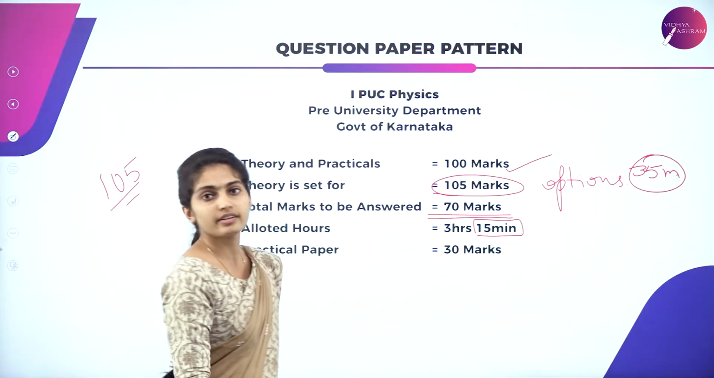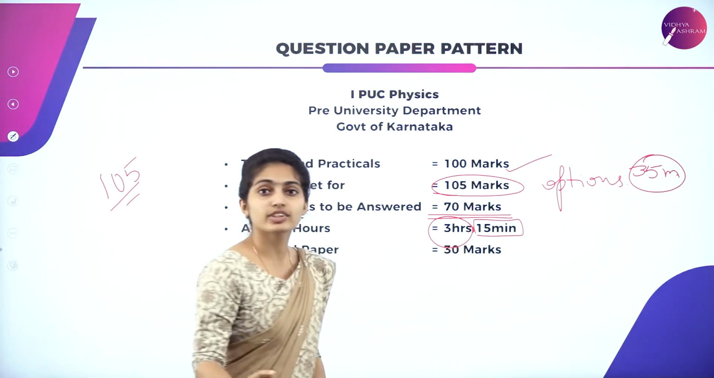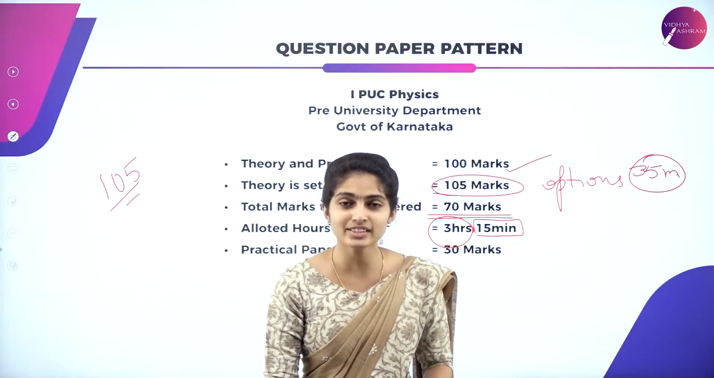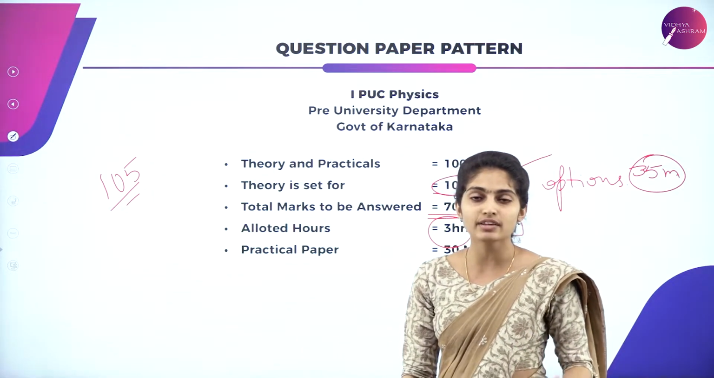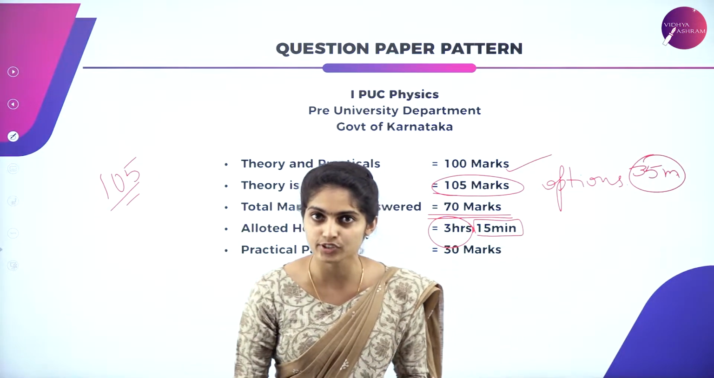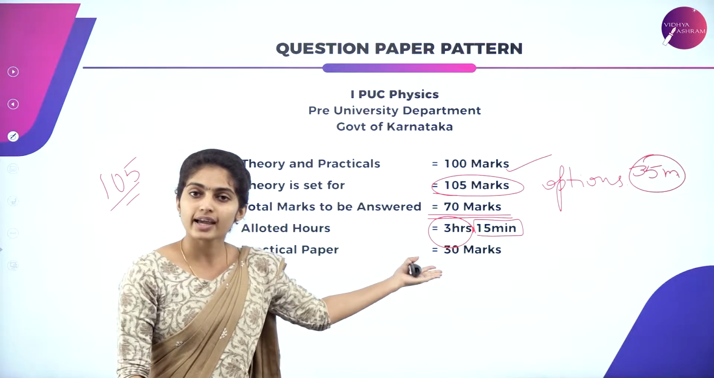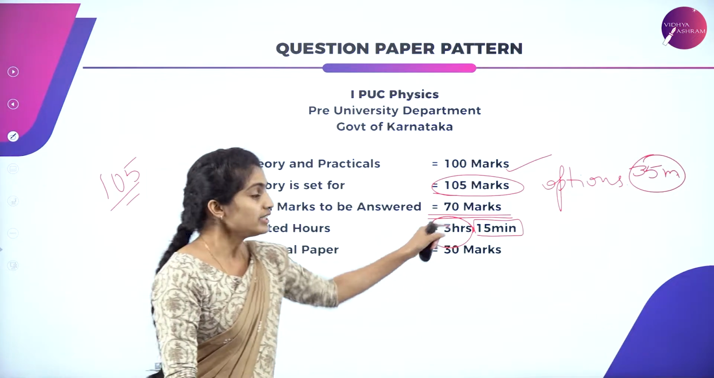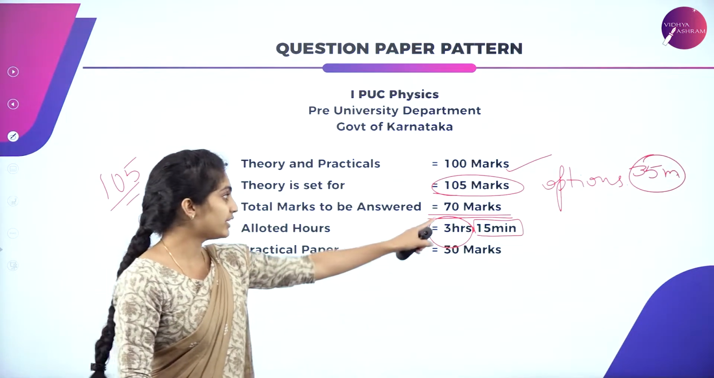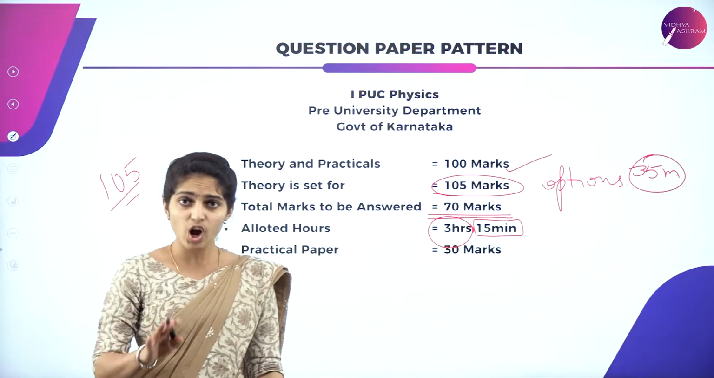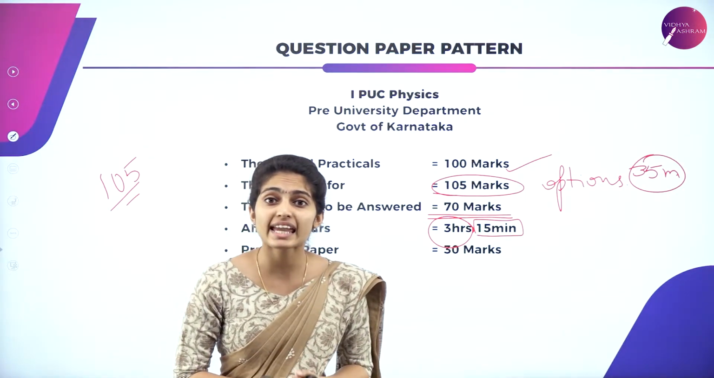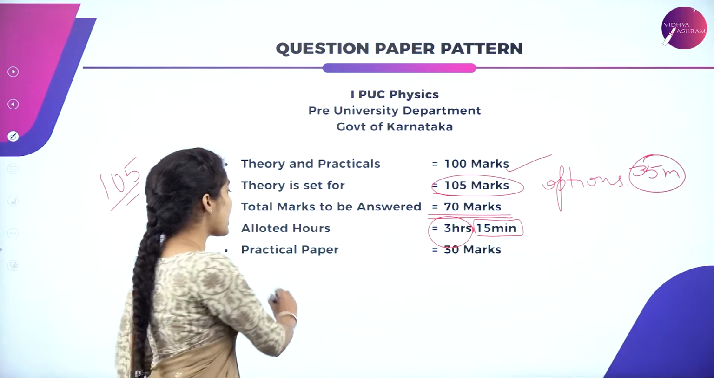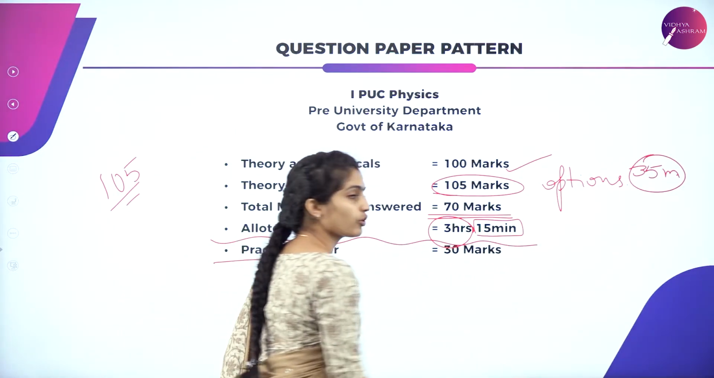Then you will have to start writing your paper, and you will have 3 hours in your pocket. So the total time given is 3 hours 15 minutes, wherein the 15 minutes is allotted to you to analyze the question paper. Later, after that 15 minutes, it will be the time for you to write. So 3 hours you have to write for 70 marks. Out of 105 marks you will have to gain 70 marks. So 35 marks is for option. So much is all about your theory paper.